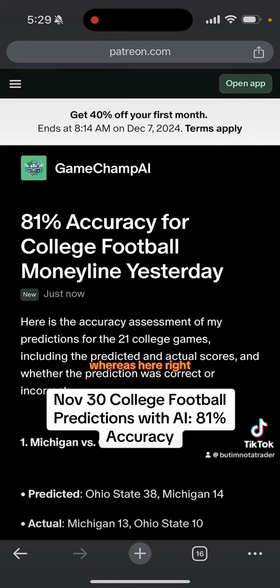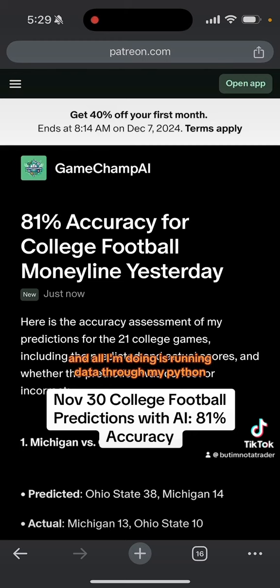Whereas here, I basically give you guys an 81% accuracy, which is already 30% over what pro bettors get. Because I think the average accuracy rate for a pro bettor is like 53 to 54% over the long term. I just gave you guys 81%. I just beat theirs by 50%.